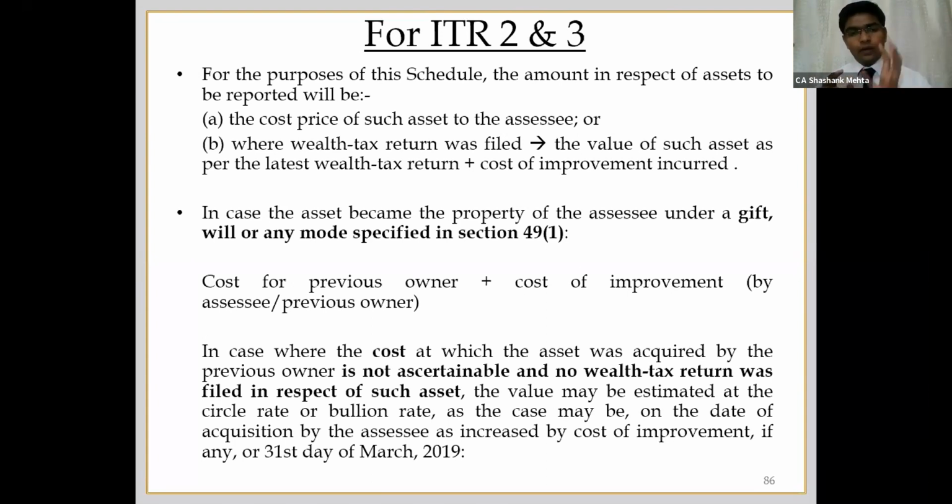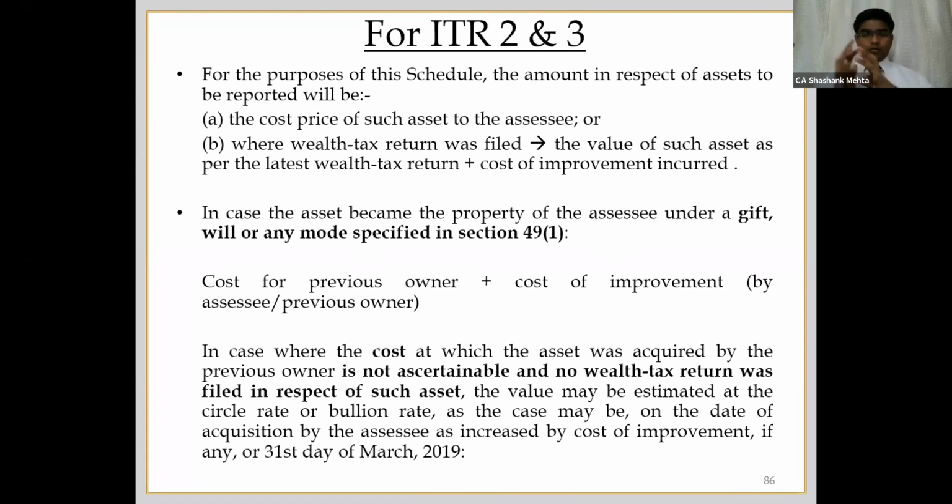However, here you will have to report the cost of the asset of the previous owner. This will be for reference for the department as well as for the assessee for the future years. And obviously you can add the cost of improvement made by the previous owner as well as by the assessee himself.